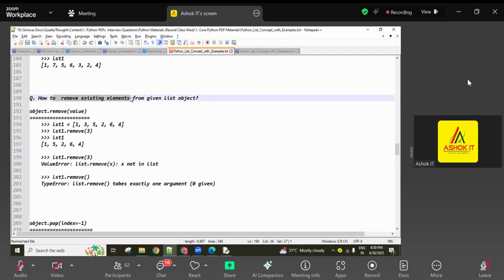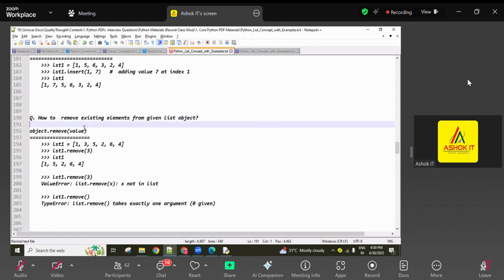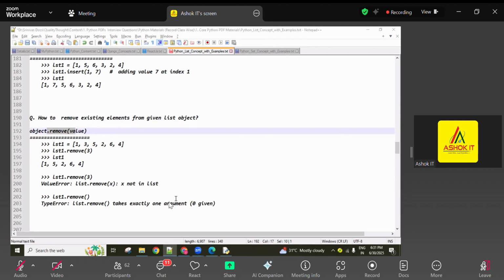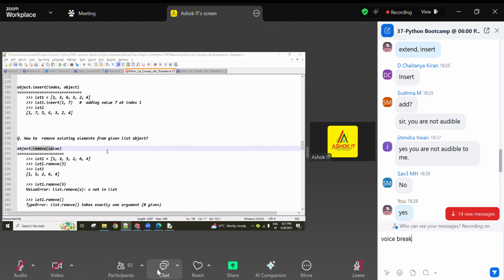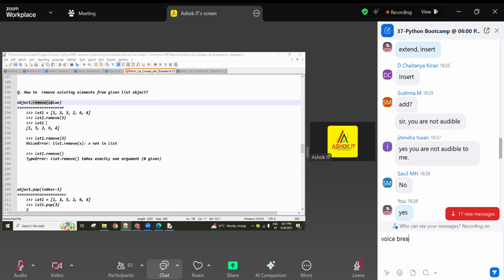Next, how to remove existing elements from the given list. For removing elements, what are the methods we are using? Let me know, give a reply in the chat box. Remove method is there. What are the other methods? Remove method, pop method, any other method? Clear method and del keyword. Okay, yes. So the remove method we can use.